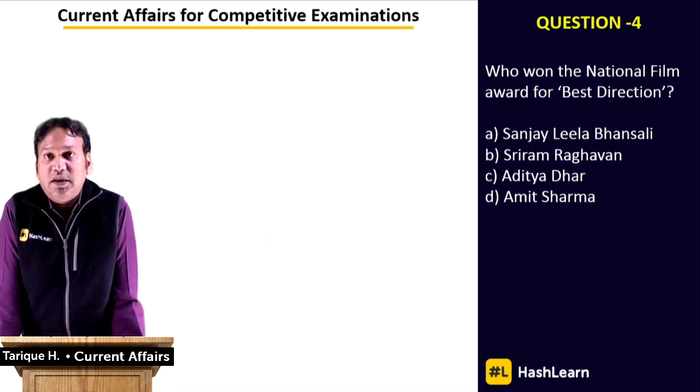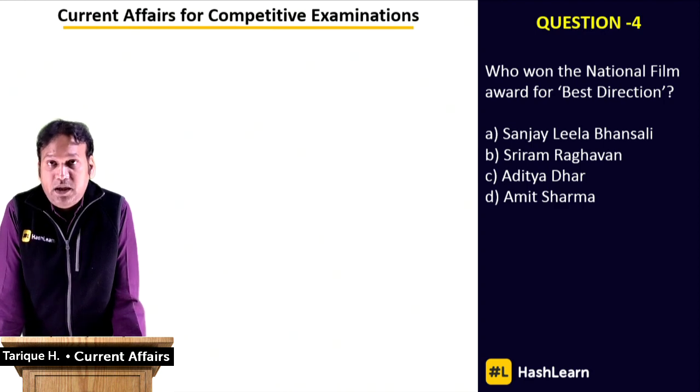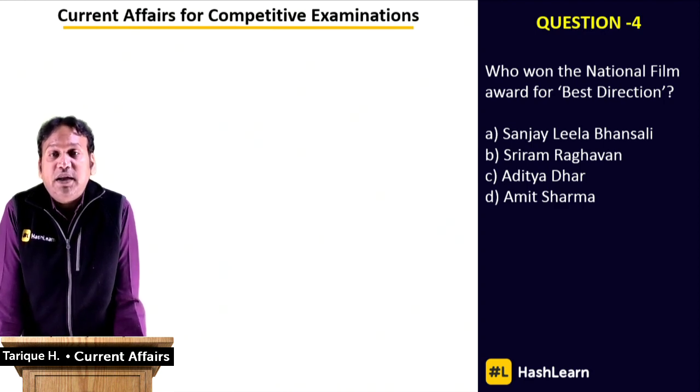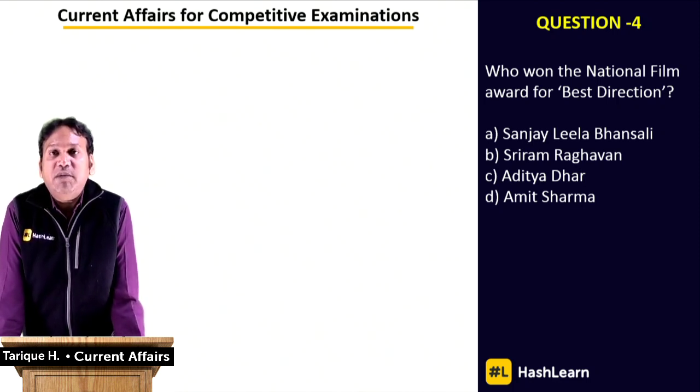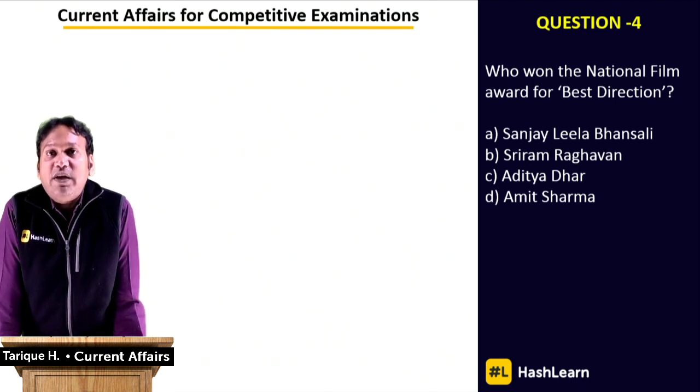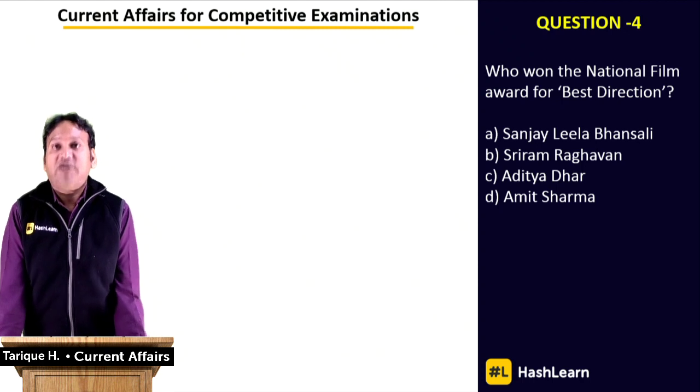This person, Aditya Dhar, won the Best Director Award. What is the name of the movie that Aditya Dhar directed, for which he got this particular award? If you don't know, note down the answer. A very popular, brilliant movie, and the name of the movie is Uri, and the full name is Uri: The Surgical Strike.